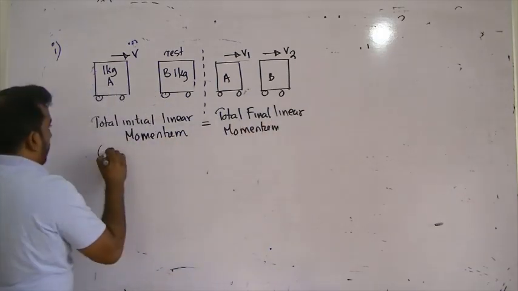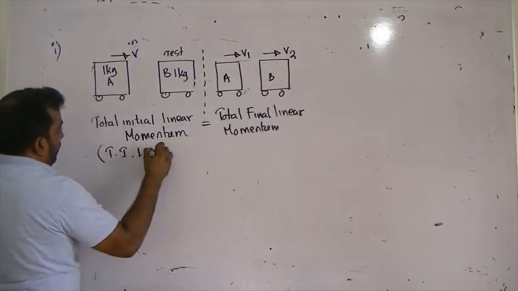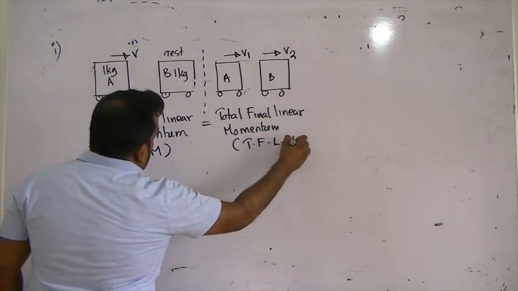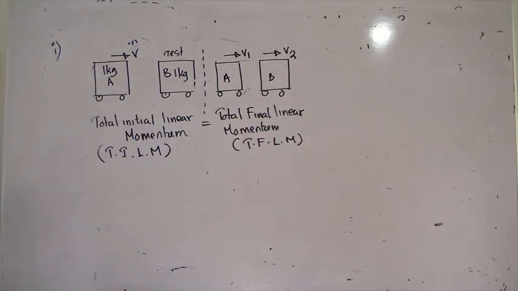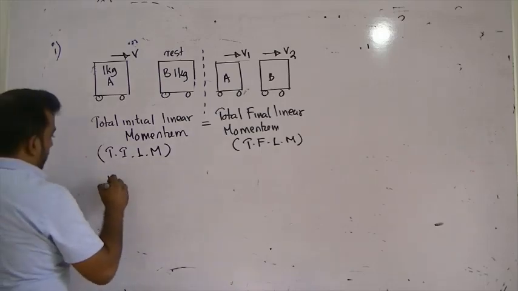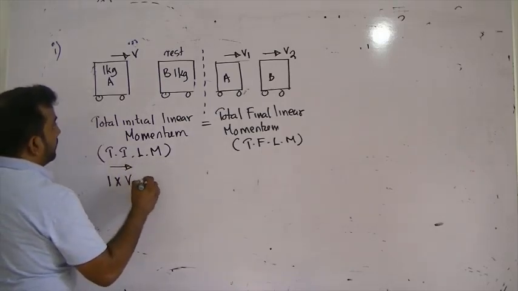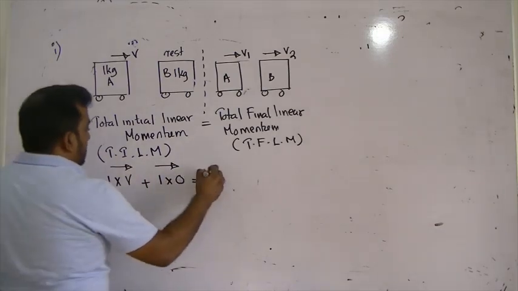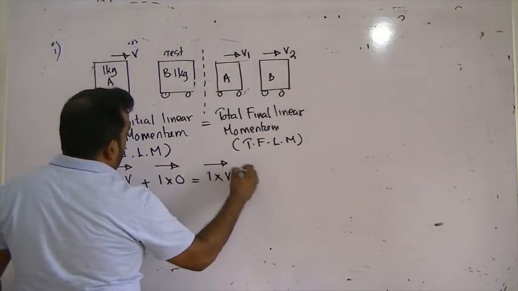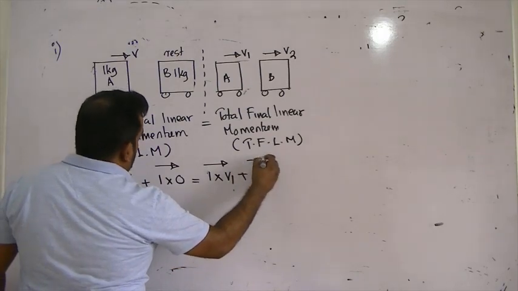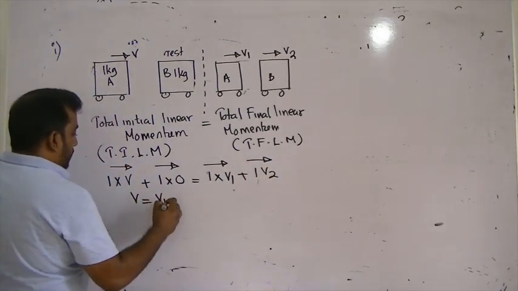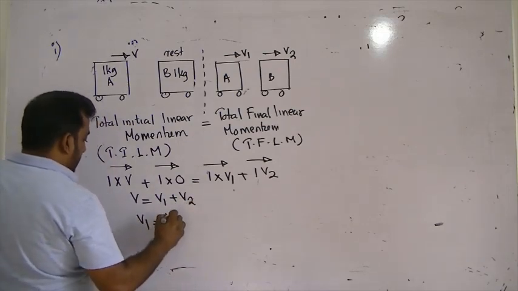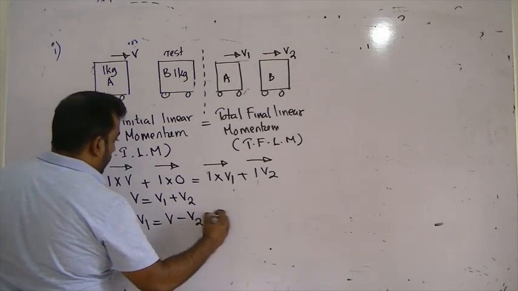I can write it in short form: total initial linear momentum, total final linear momentum. Total initial linear momentum: 1 times V, 1 times 0 at rest. After collision: 1 times V1, 1 times V2. V is equal to V1 plus V2. So I can make V the subject: V minus V2, equation number 1.